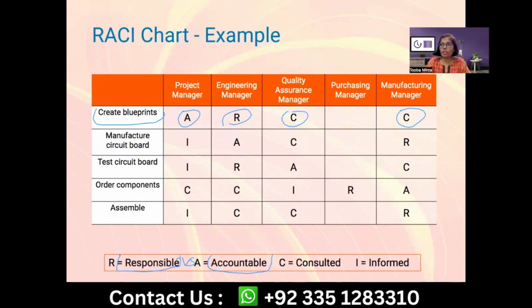The RACI chart gives you visibility at a team level about the team assignments, and who is going to do the work, who is going to own it, who is going to be needed there for support, for consultation, and who should be informed. And accordingly, based on your RACI chart, your communication management plan should be updated.